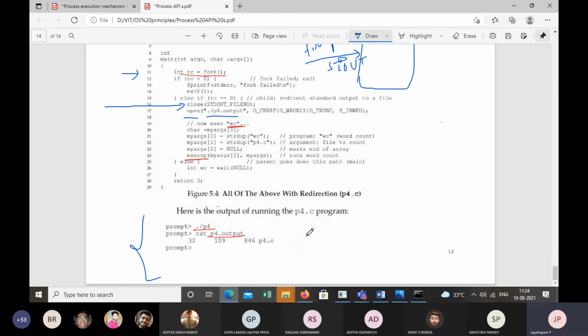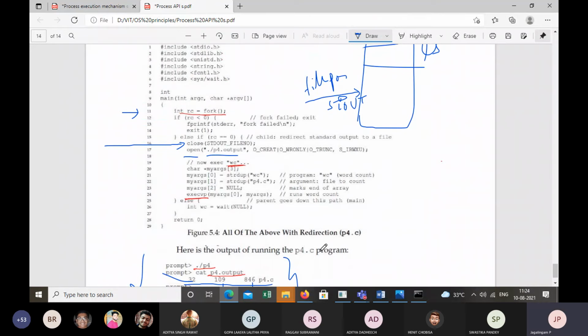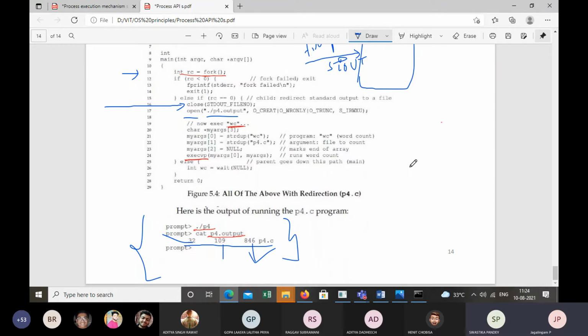So if you look at this output, once this is executed, you say cat p4.output, then it shows you the number of lines, the number of words, the number of characters in a file, right? You understand this? These are all the different funky things done by a shell. All right. Okay, fine, good.